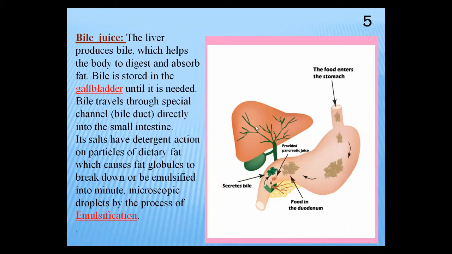Okay, that means it is present beneath the diaphragm, in the abdominal cavity on the upper side. This liver secretes a dark greenish secretion called bile juice, and this bile juice is stored in the gallbladder. Observe, this is the gallbladder. You can observe it is dark green in color.